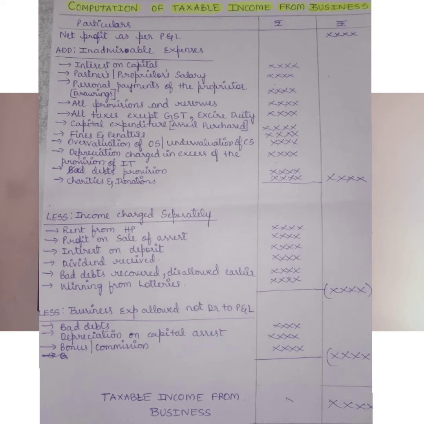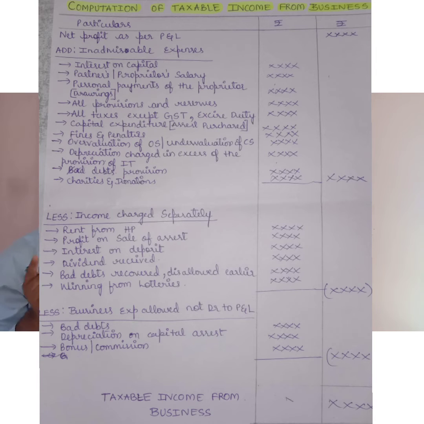Any reserves, any amount kept aside for future contingencies like general reserve, dividend equalization fund or any other fund transferred to a fund, is inadmissible. All taxes except GST and excise duty are inadmissible.